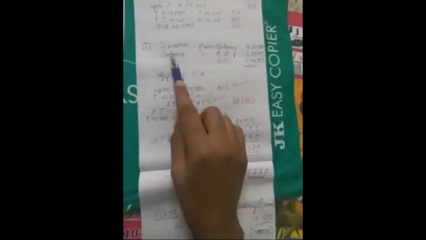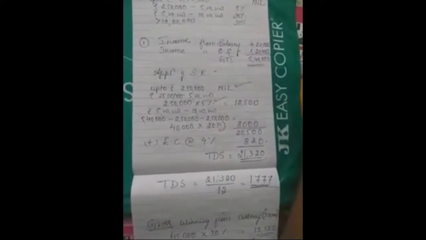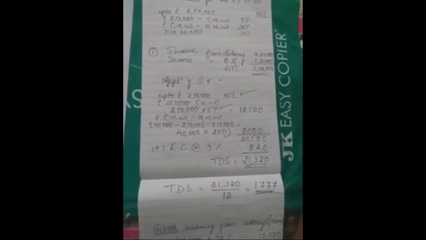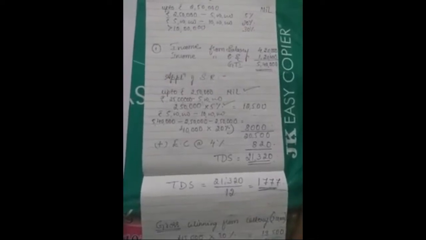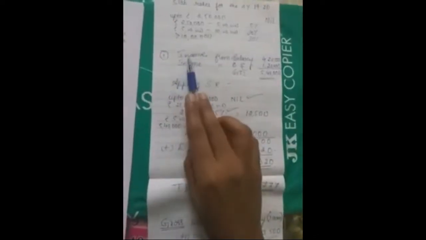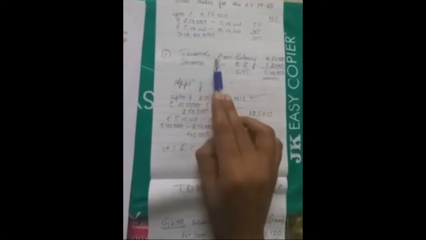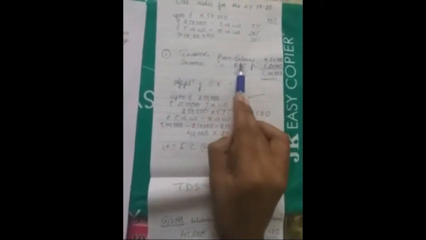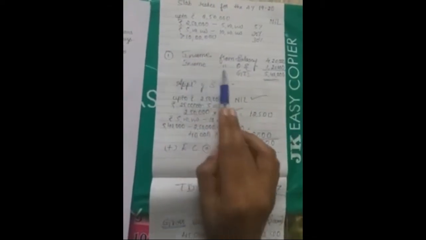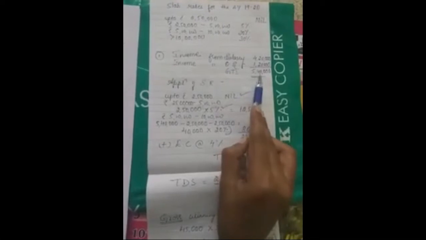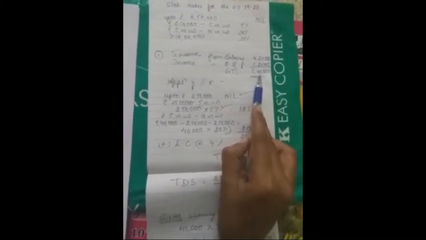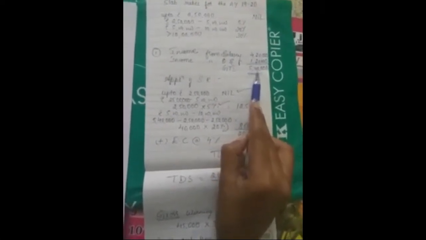See, there are various heads of income, right? Five heads of income: salary, house property, business and profession, capital gains and other sources. Among those, here two types of income have been given: income from salary, 4,20,000, and income from other sources, 1,20,000. The total of these heads will come to gross total income, that is 5,40,000. As there is no deduction, this will be the total income as well.